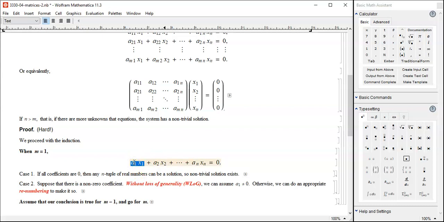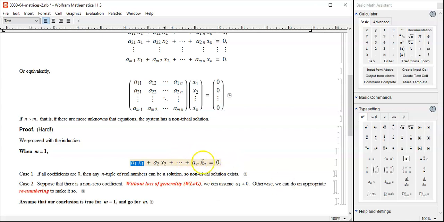Without loss of generality, we can assume a1 is non-zero. Yes, we can do that. Otherwise, all you have to do is appropriate renumbering or renaming. Because it's just renaming, we don't lose any generality. That's not the only way we use without loss of generality, but in this course, probably this is the only time we're going to be using it.